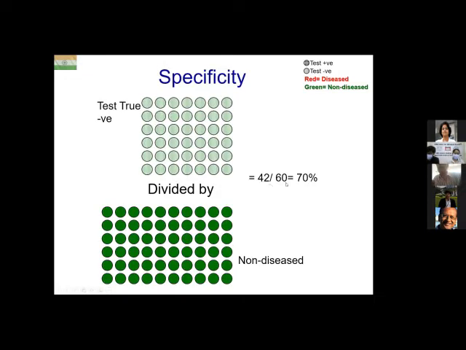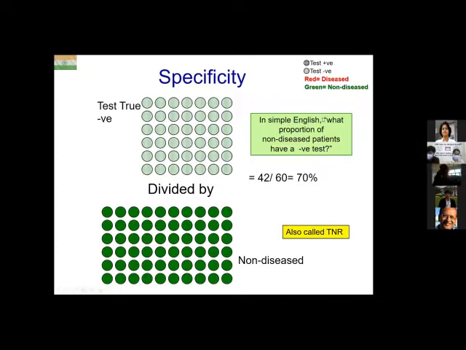So 42 by 60, which is 70%. It is also known as the true negative rate of the test. And in simple English, specificity answers the question, what proportion of non-diseased patients have a negative test? That means amongst those who are not diseased, what proportion will have a negative test?